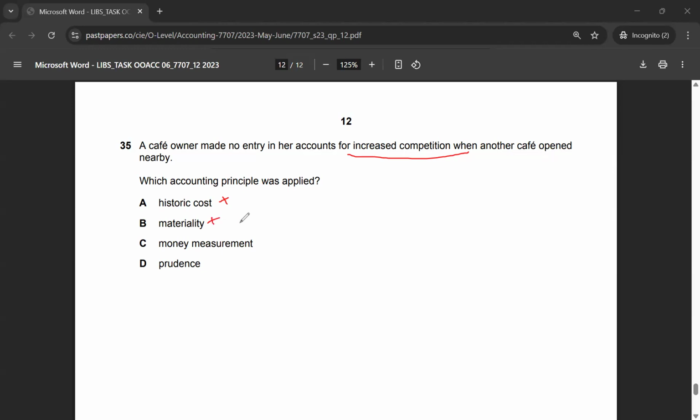Materiality is not applicable in this case. It's talking about increased competition, which is no way closer to materiality. It's not about prudence as well. It's about money measurement. This transaction does not need to be recorded. It's not even a transaction. It's just increased competition, a qualitative piece of information, not a quantitative piece of information. So the correct answer to multiple choice 35 would be option C.